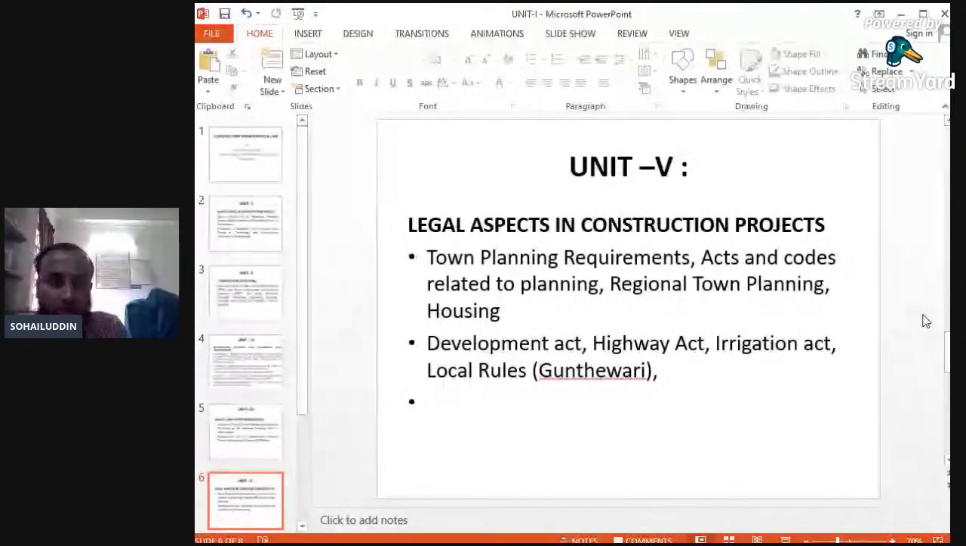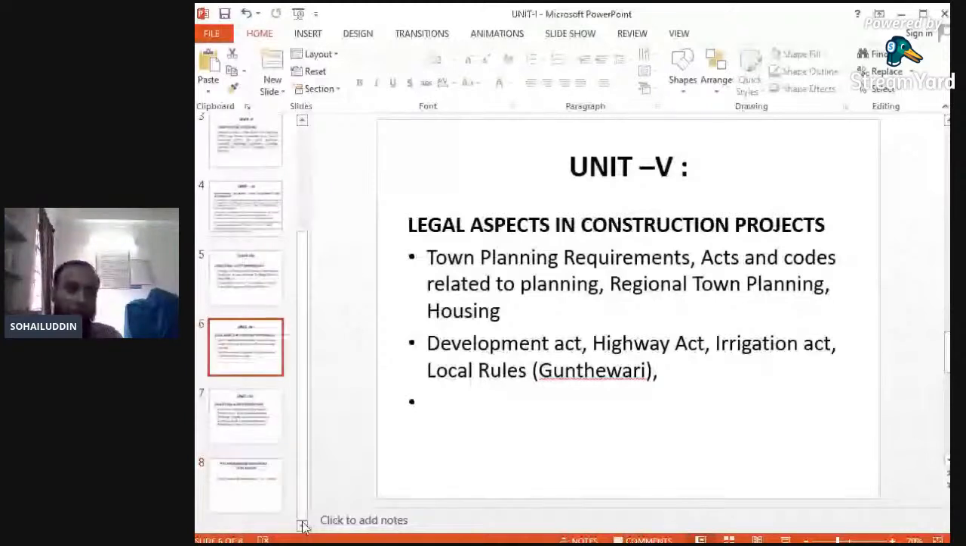All this will be covered in the legal aspects, in unit number 5. All the documentary works and various aspects related with the government bodies, various drawings, and various things needed to execute a project legally, we will study in unit number 5. Again, the Highway Act, Irrigation Act, and local rules, that is the Gram Panchayat Act, as local acts. What are the local government bodies' requirements regarding the execution of work, we will study in unit number 5. Unit number 5 is very, very important.